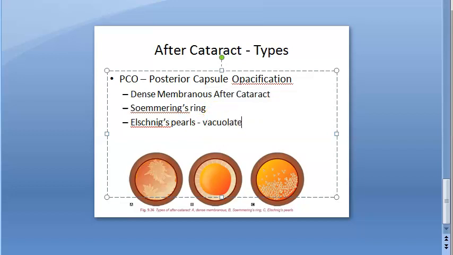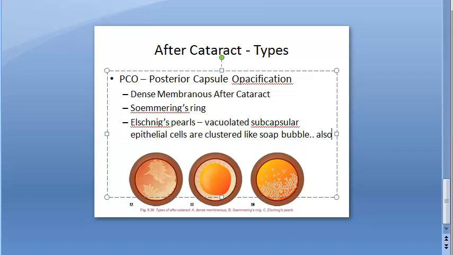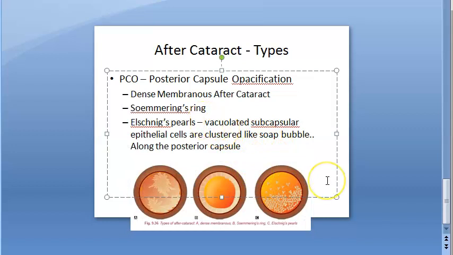Vacuolated subcapsular epithelial cells are clustered like soap bubbles, full of vacuoles. And where are they? Along the posterior capsule. Any other word missing here? No. What about Soemmering's ring?